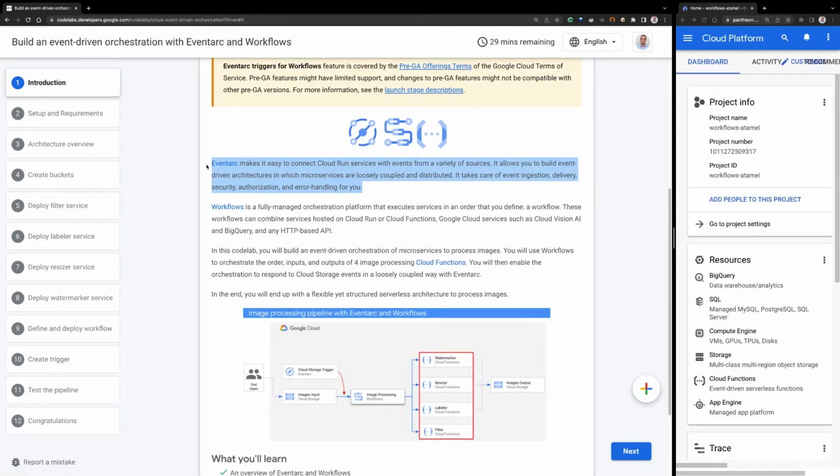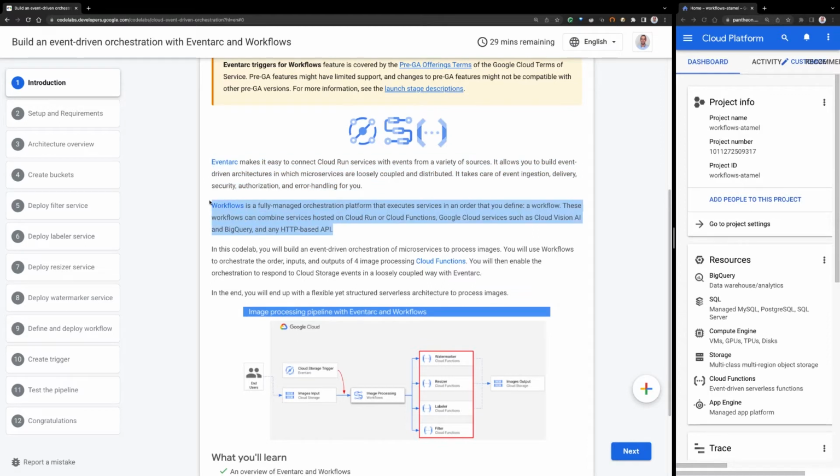Eventarc is a service from Google Cloud that allows you to connect different services. So you can connect different event sources to different event destinations. And Eventarc makes it really easy by just basically creating a trigger. So we're going to use that for the event-driven part of the Codelab.